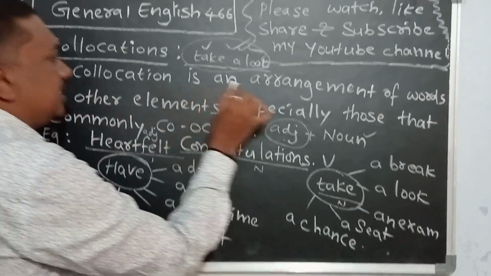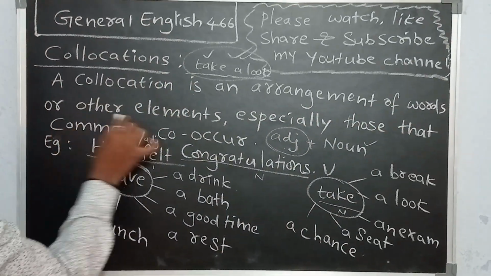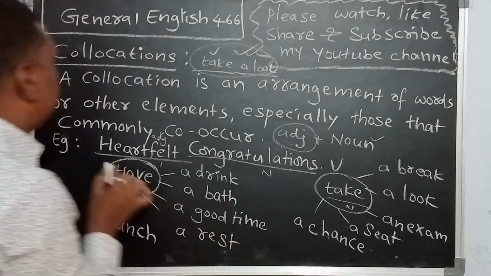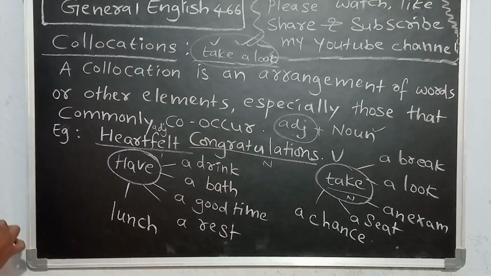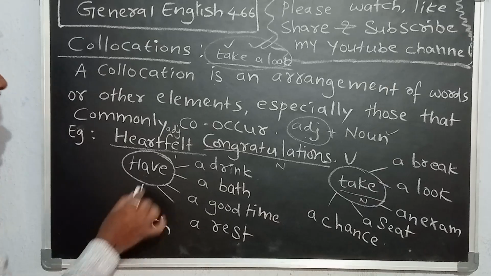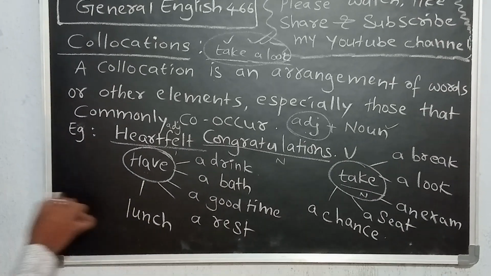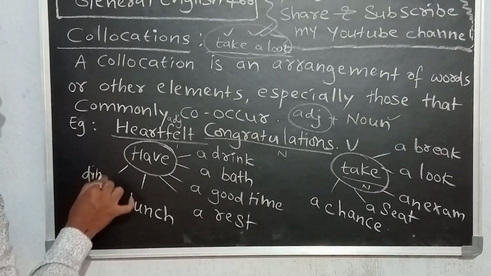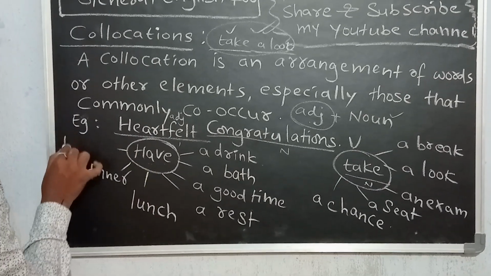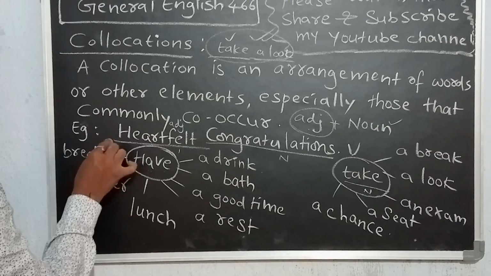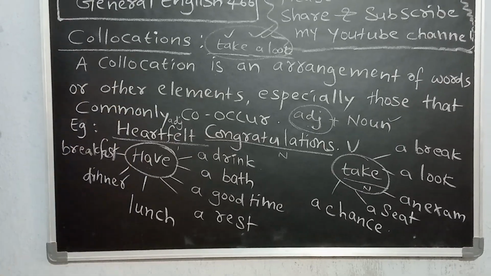A collocation is an arrangement of words or other elements, especially those that commonly co-occur. The examples are have a drink, have a bath, have a good time, have a rest, have lunch, have dinner, have breakfast, have your breakfast, have your dinner.